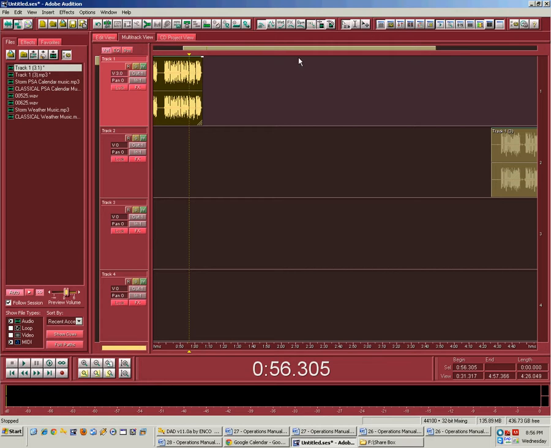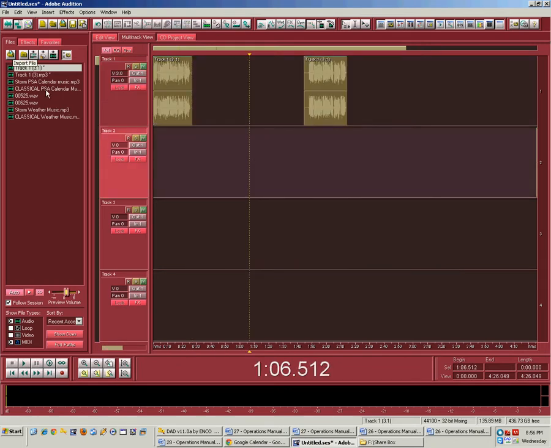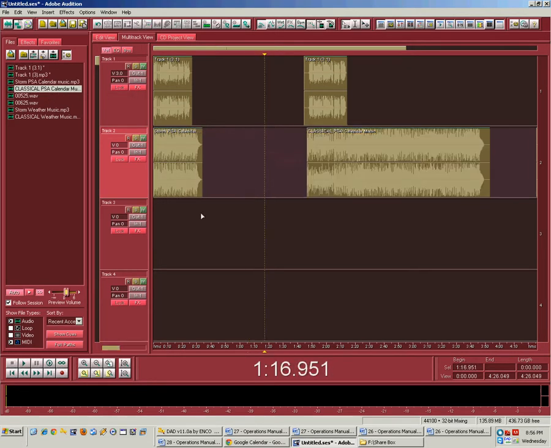Let's go back to our multi-track. Let's do the storm one first. I'm going to right-click, split, take these, put these apart. I'm going to take the storm music calendar bed. There's that. There's the classical music calendar bed. And now we have to mix them down so they sound good.